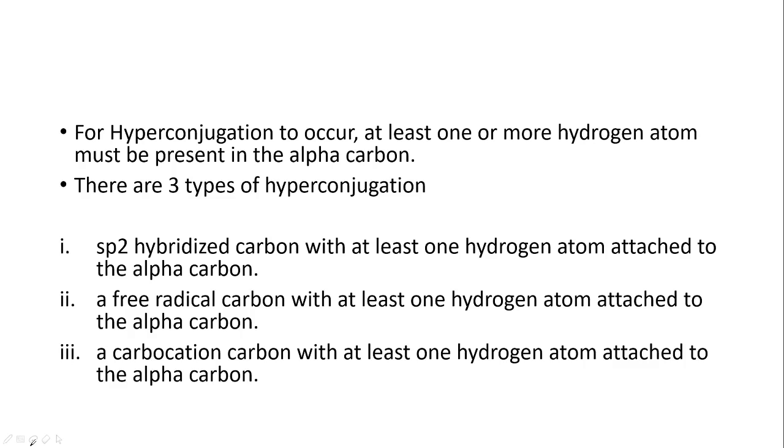The first one is sp2 hybridized carbon with at least one hydrogen atom attached to the alpha carbon. I'm going to show you the structural representation of all this later in the video, but for now let me just give you the types. The second one is a free radical carbon with at least one hydrogen atom attached to the alpha carbon. And the third one is a carbocation carbon with at least one hydrogen atom attached to the alpha carbon.